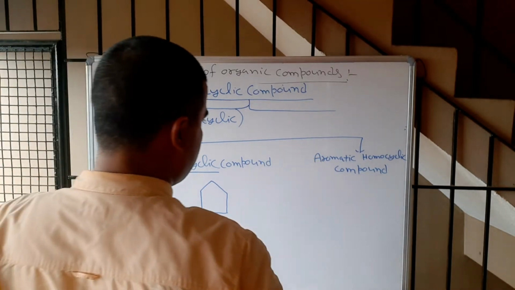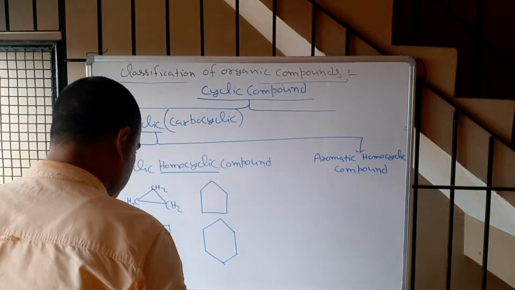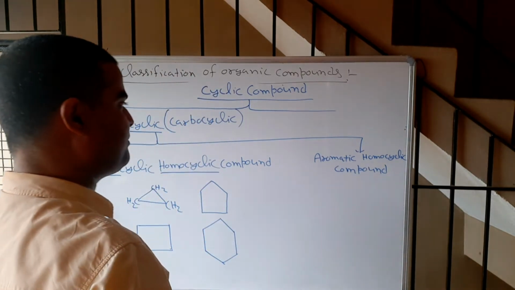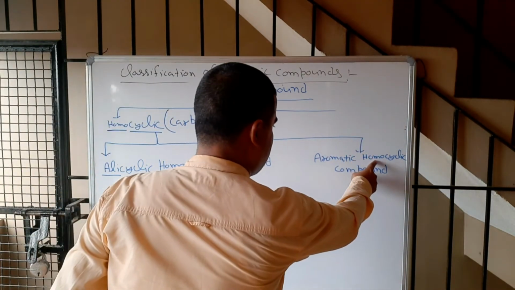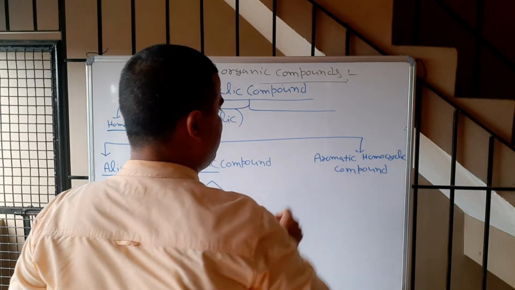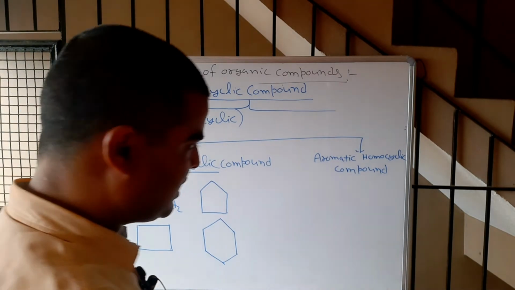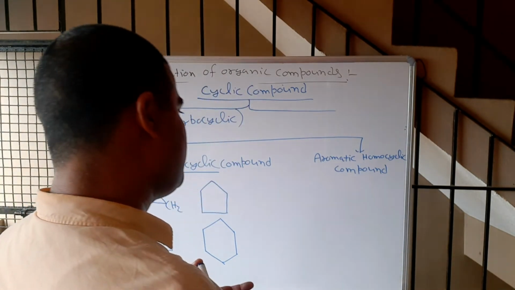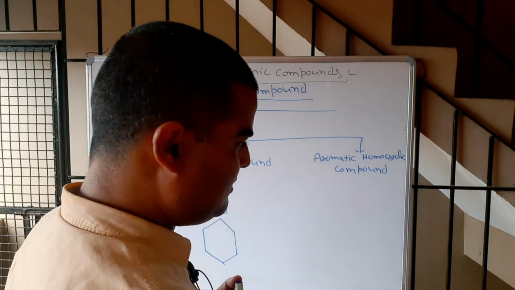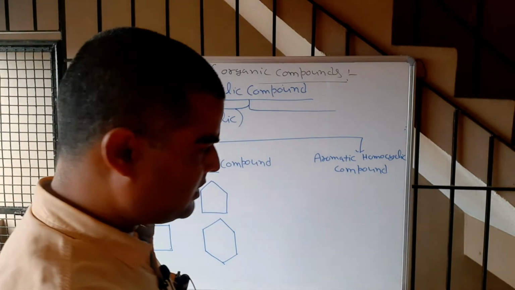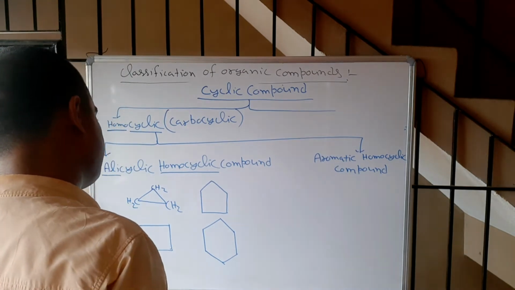Now come to the aromatic homocyclic compound. Aromatic homocyclic compound means homocyclic compound which are aromatic in nature. Aromatic in nature means which follow Huckel's rule. Huckel's rule means which is having 4n plus 2 rule, which are following 4n plus 2 rule, that is called aromatic compound.